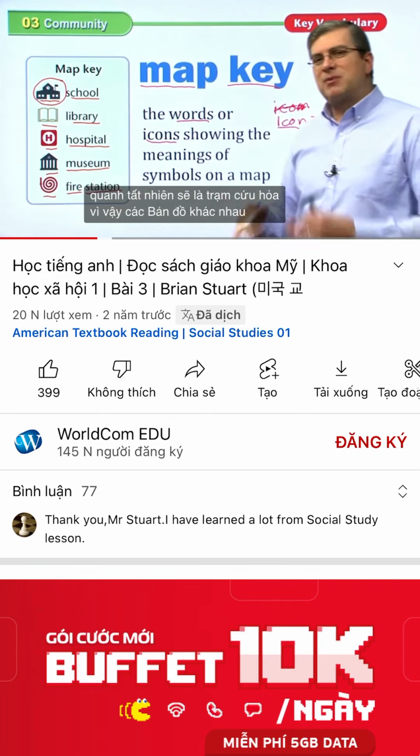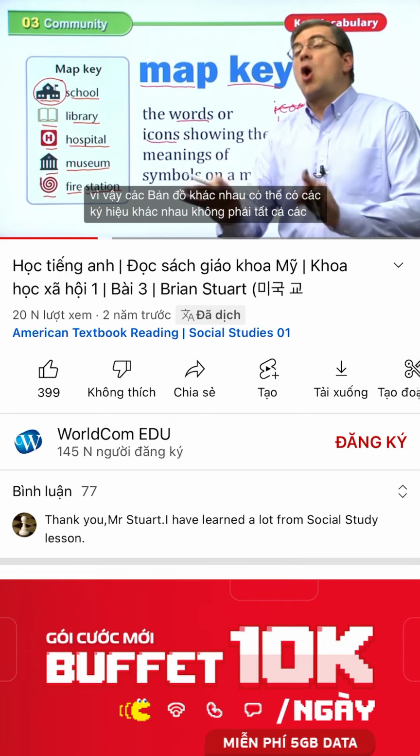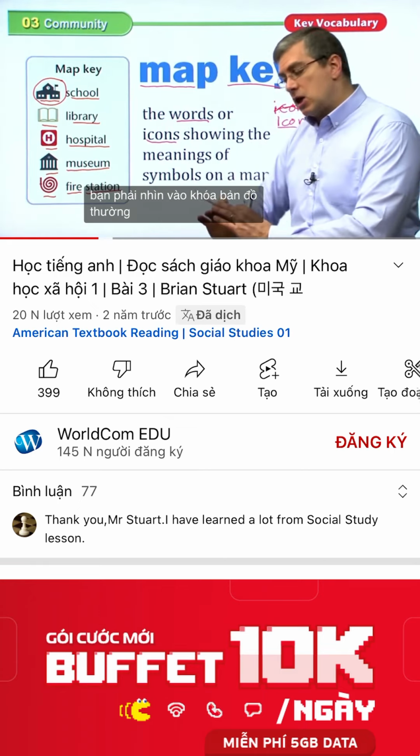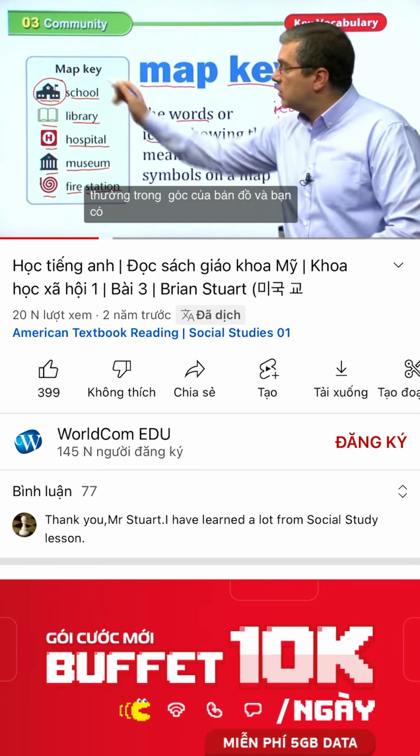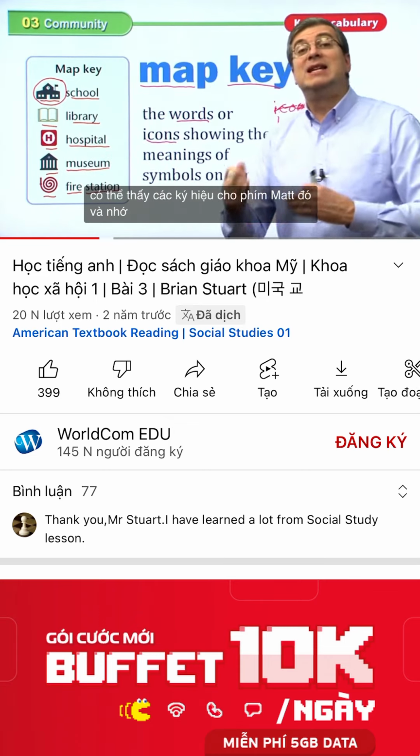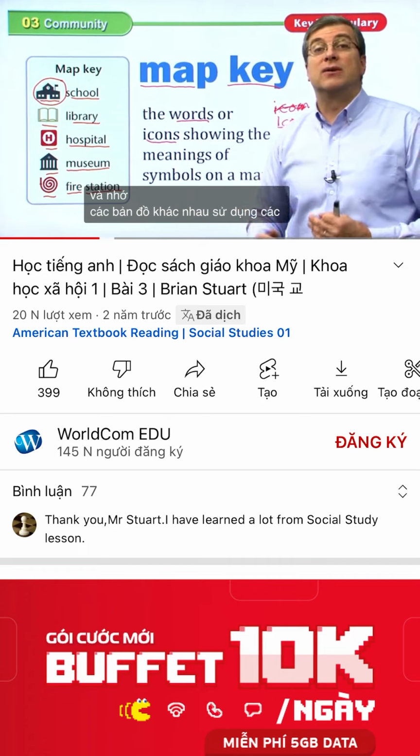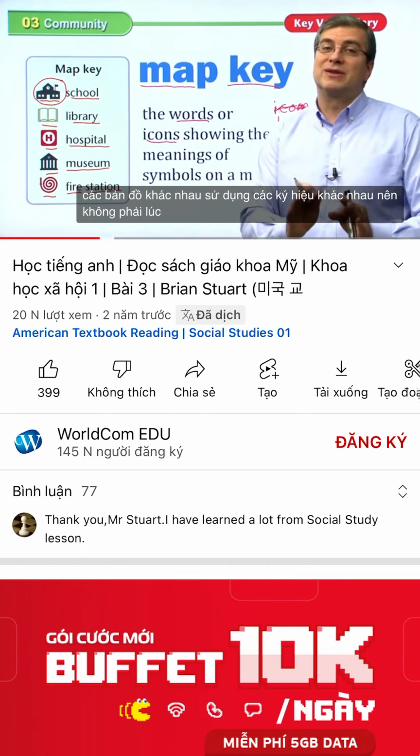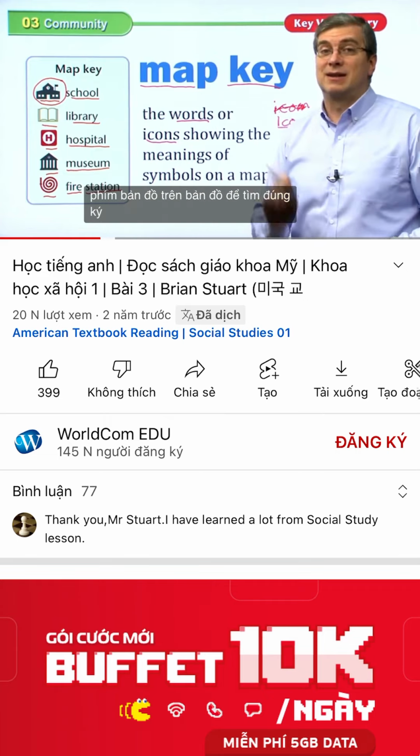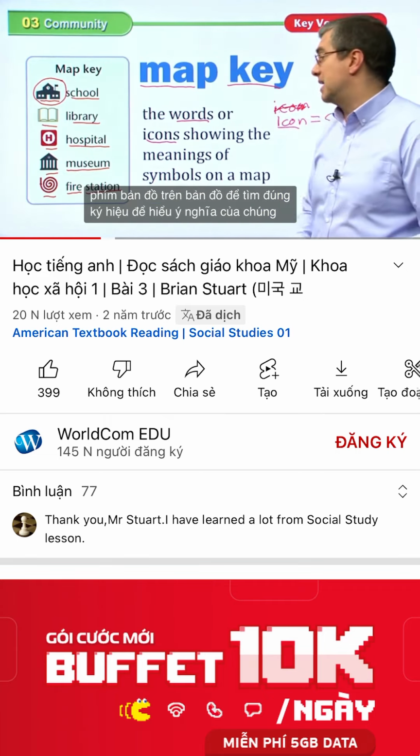So different maps might have different symbols. Not all maps have the same symbols. You have to look at the map key, usually in the corner of the map, and you can see the symbols for that map key. And remember, different maps use different symbols, so they're not always the same. Look at the map key on the map to find the right symbol, to understand what those mean.